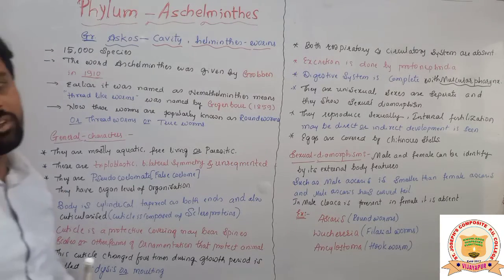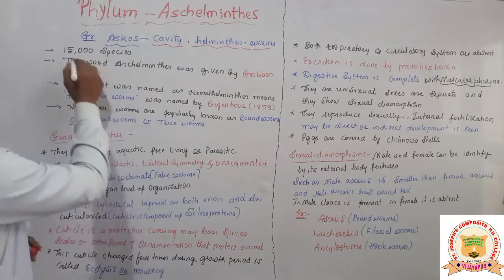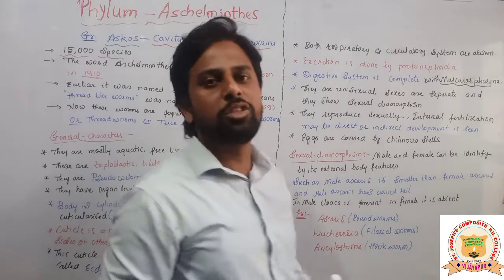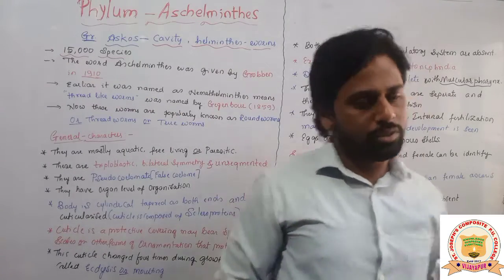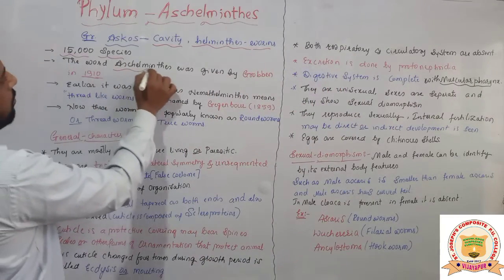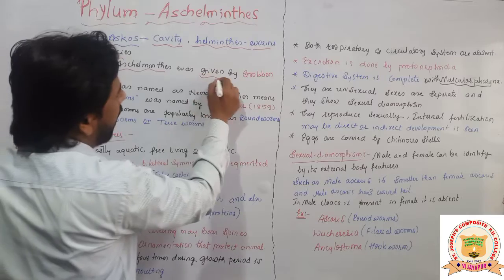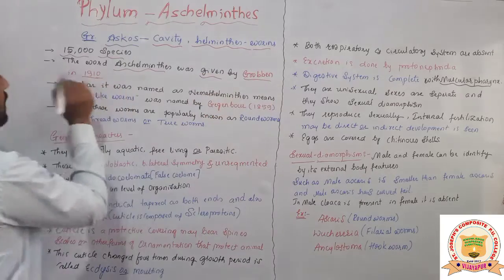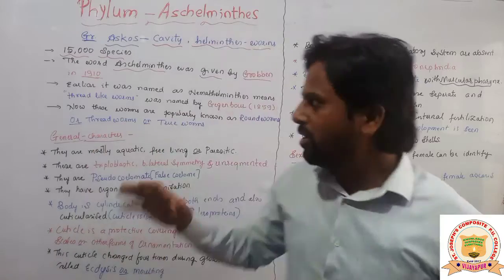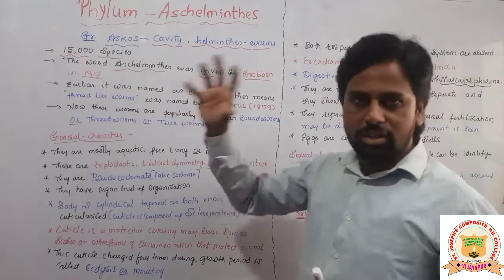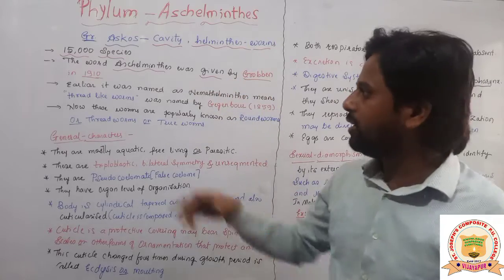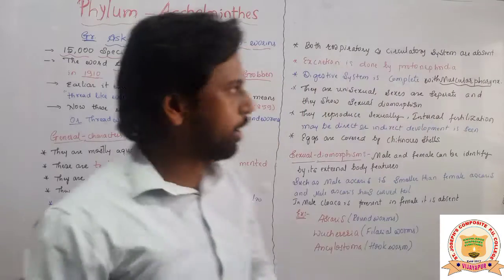So about 15,000 species of Aschelminthes are present on the earth. How many species are there, students? 15,000. Okay. The word Aschelminthes was given by Grobben in the year 1910.